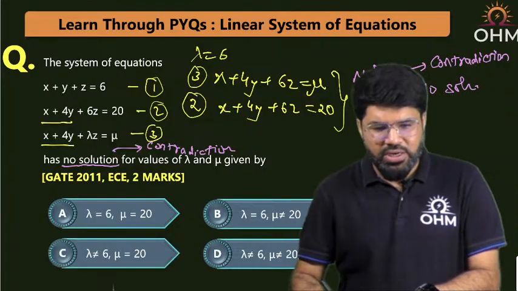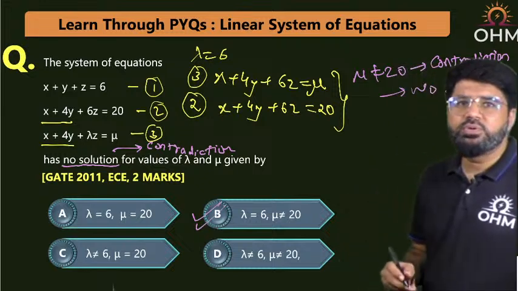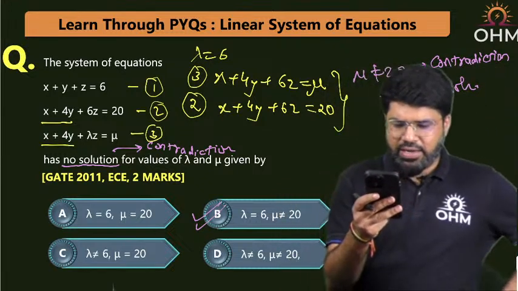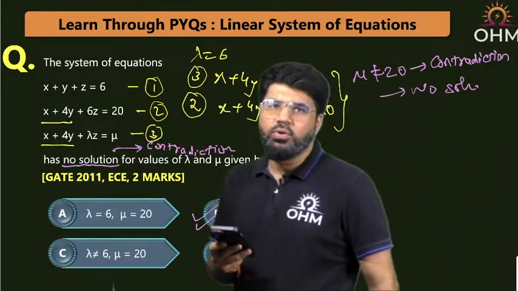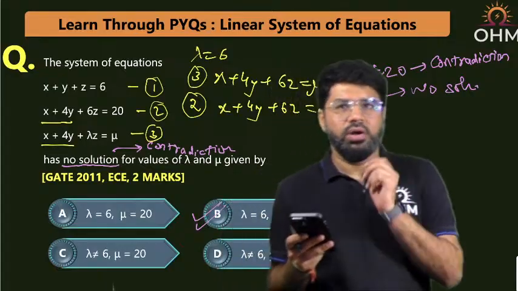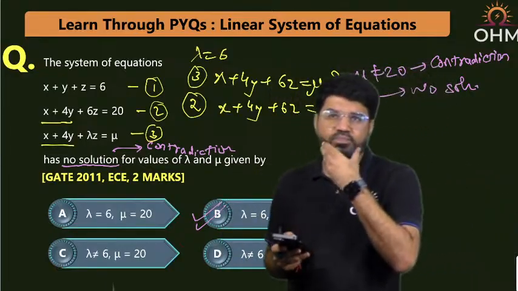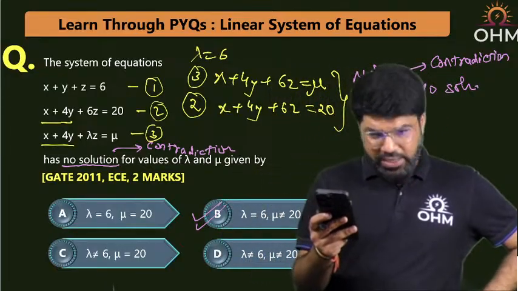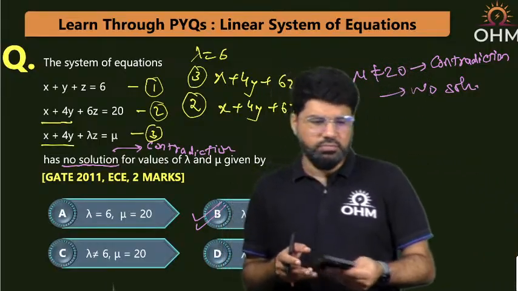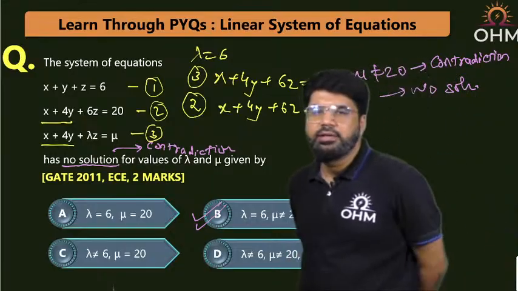What is the option? I'll tick mark B: lambda equal to 6, mu not equal to 20. Correct everybody? Yes, Ramji and Surya, correct answer. It is B. Lambda equal to 6 and mu not equal to 20 is the correct answer here.